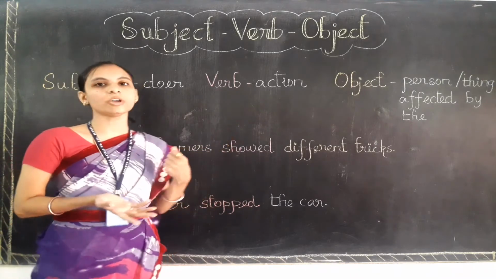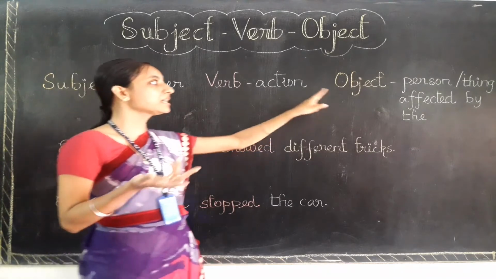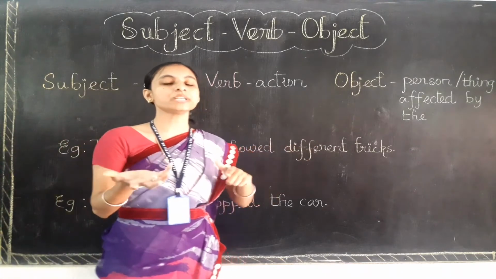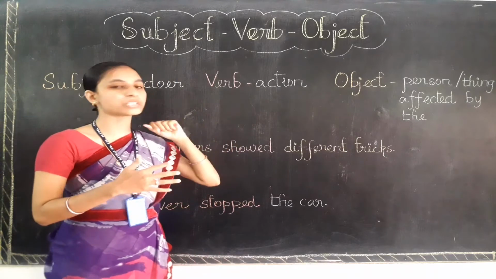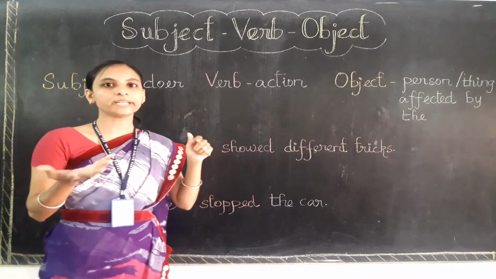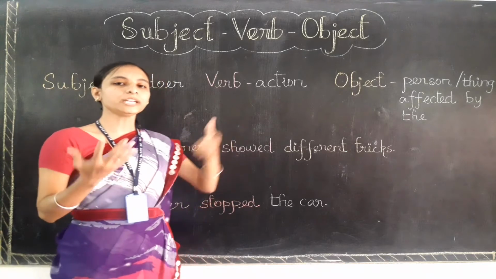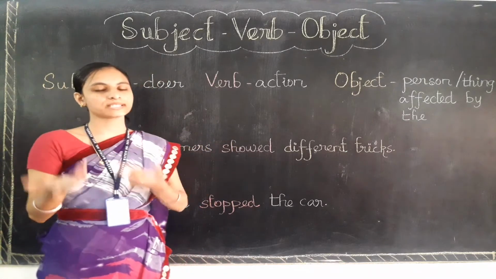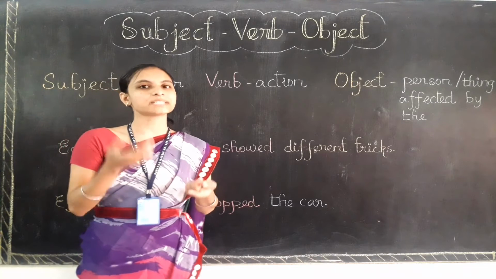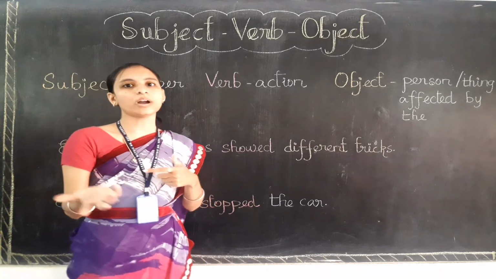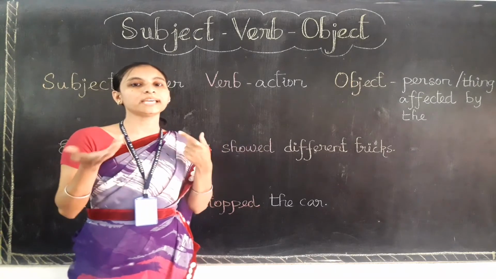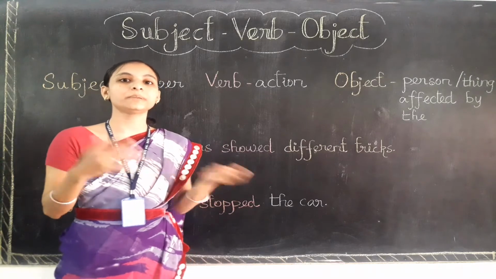And what about the object? Object means the person or thing which has been affected by the action. If I am talking about an action like eat, it means who eats. If I tell you the answer, I eat, then I is the subject. Eat what? What did you eat? The answer may be biryani. I ate biryani.